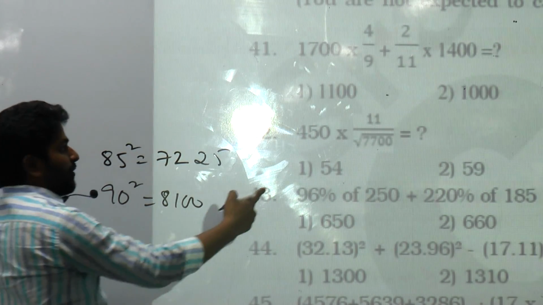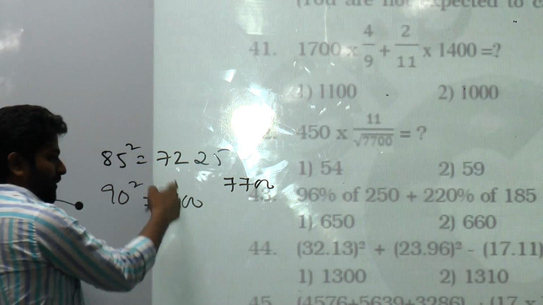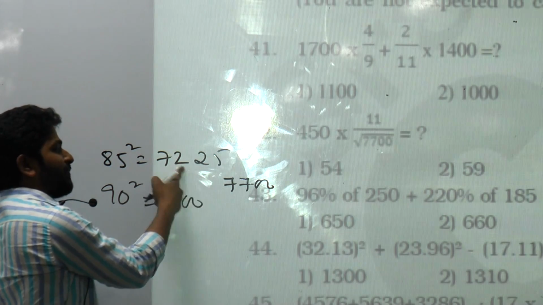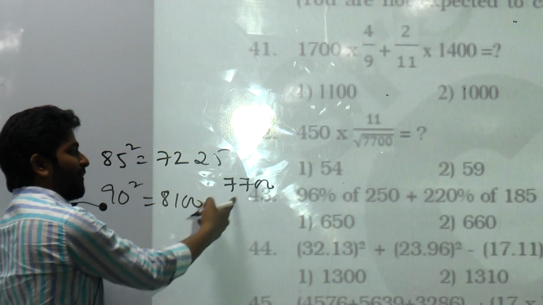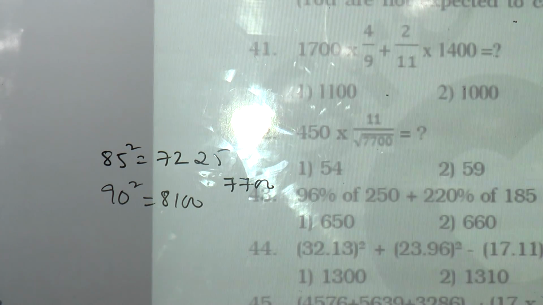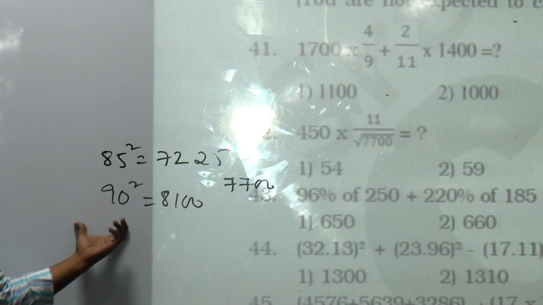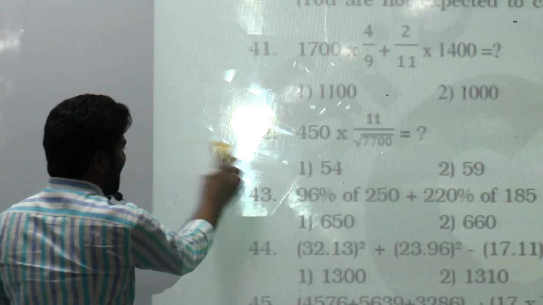So 7700 lies in between these two numbers, yes or no? How much is the approximate difference between these two numbers? Approximately 500. And approximate difference between these two numbers? 400. So your number should be close to 90. Which number is possible? 88. Right, so this is 88.